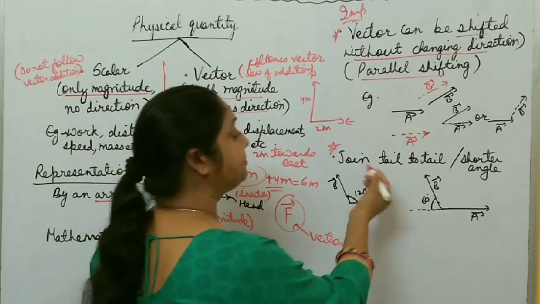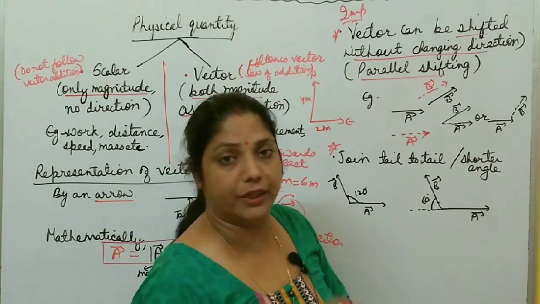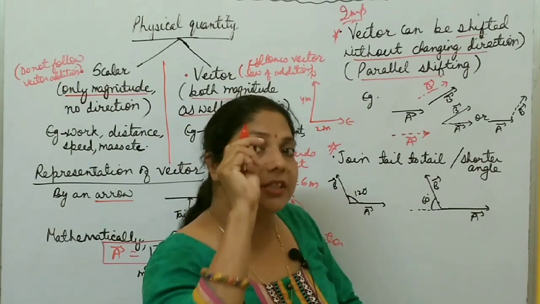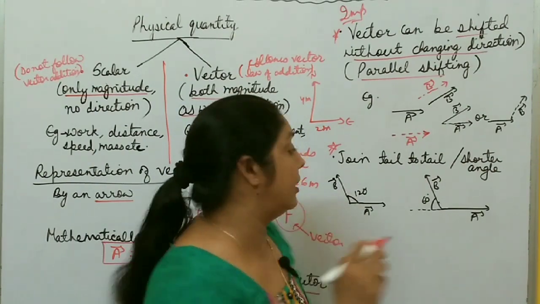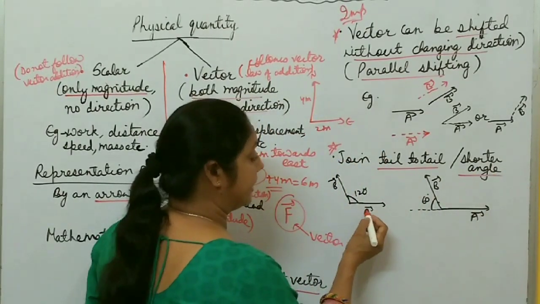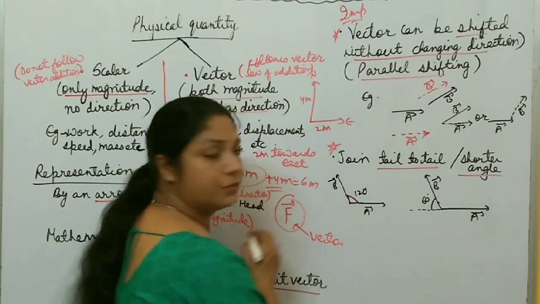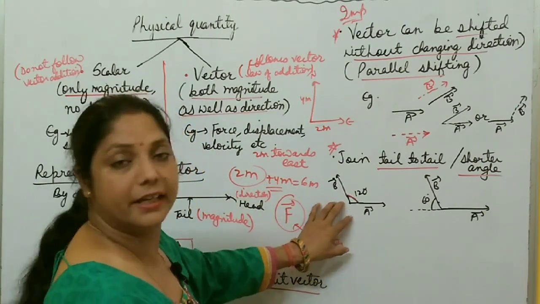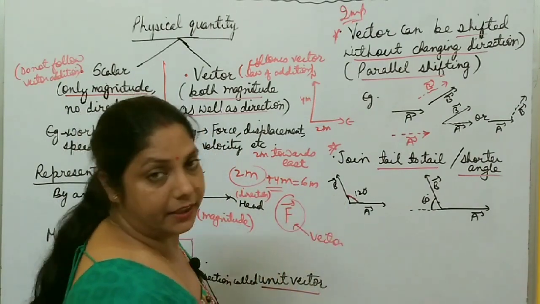Second point is, always join tail to tail, and for the angle between them, we always take the smaller, shorter angle between tail to tail. Suppose vectors A and B are given, and the angle between these two is 120 degrees, sorry, it is greater than 90 degrees. So it is not correct, right?